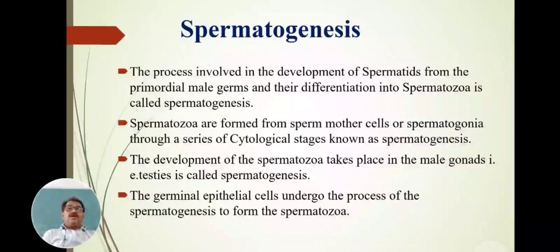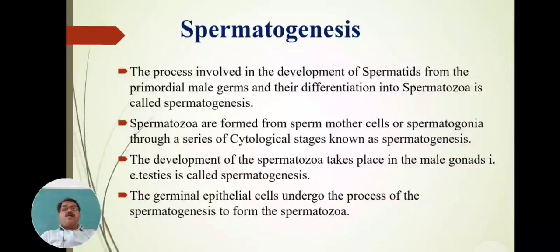Spermatogenesis is the process involved in the development of spermatids from the primordial male germ cells and their differentiation into spermatozoa.